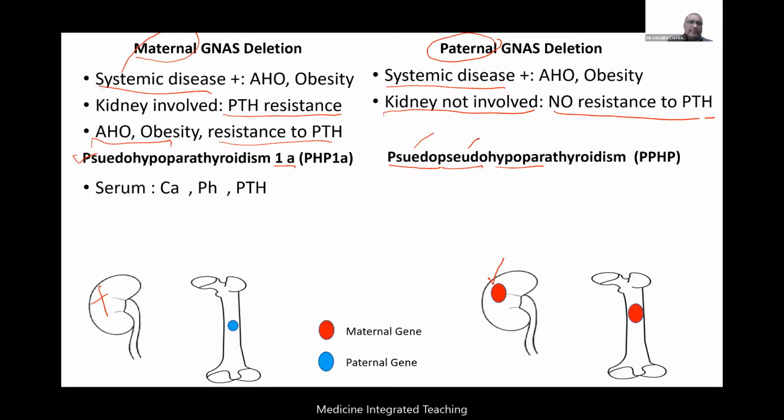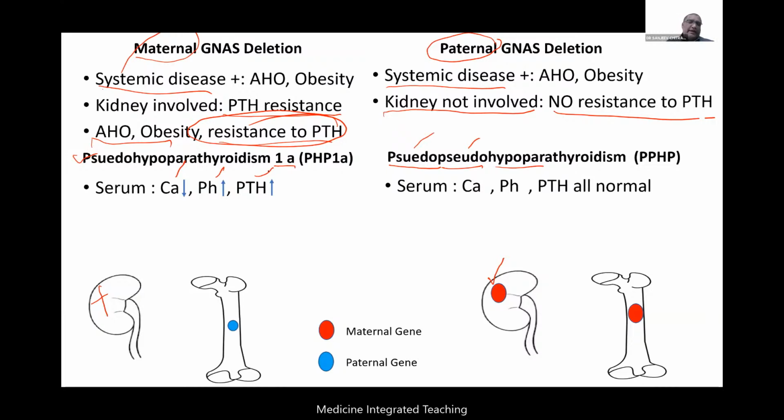So let us talk about what will happen to the serum calcium, phosphate, and parathormone levels. If there is resistance to PTH in the kidney, there cannot be action of PTH, and we already understood what it does: calcium reabsorption and phosphate excretion, and that is not going to happen. That is why there will be reduced calcium, increased serum phosphate, and increased parathormone. Why does parathormone get increased? Because there is no action of parathormone in the peripheral tissue. That is why the endocrine feedback will go, and ultimately there will be more secretion of parathormone from the glands, right? So this is what is going to happen.